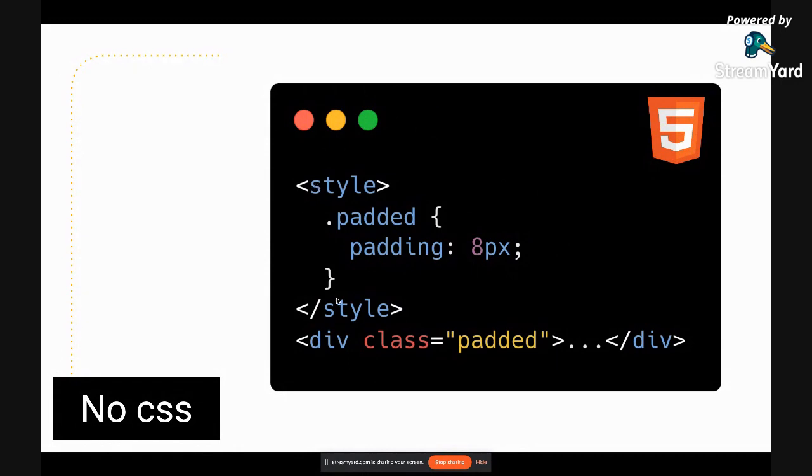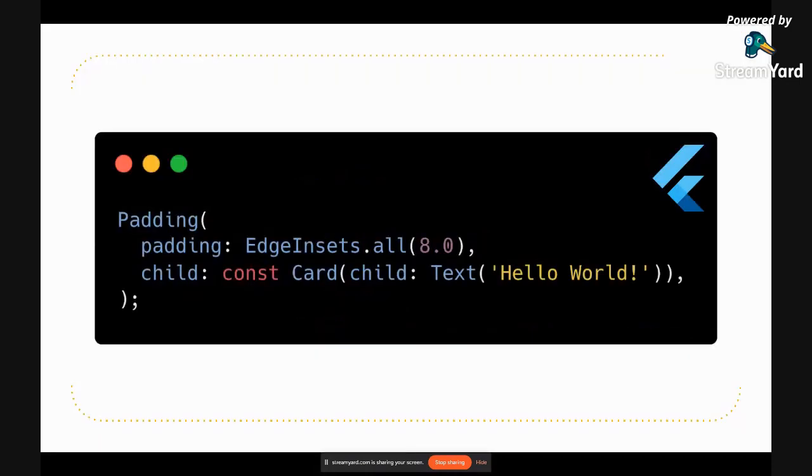Like you don't have to write CSS even if you want to work on Flutter web. Let's say if you want to make a web application using Flutter, that is still in a very early stage, but again, if you want to use it, then you don't have to use any styles. Now this is how we write a card with a padding. So padding is basically giving some kind of shrinking to that widget with 8 pixels, and then we are saying a card has a text which is hello world.